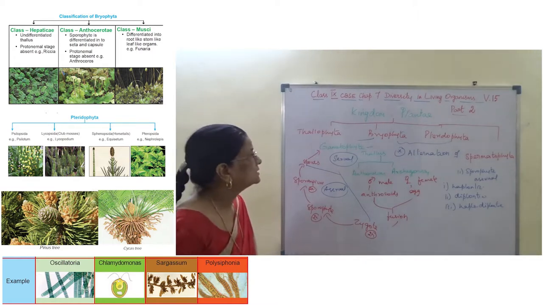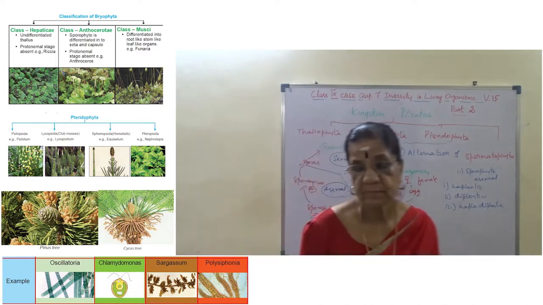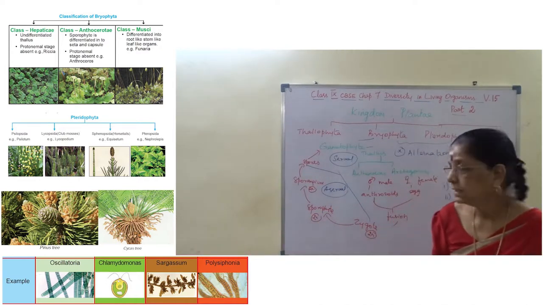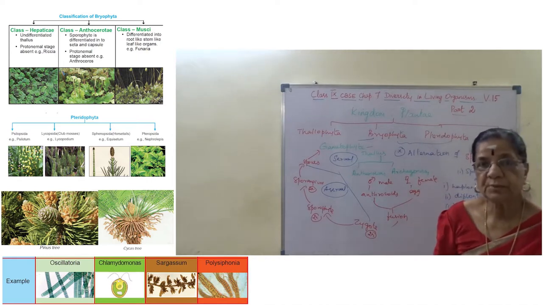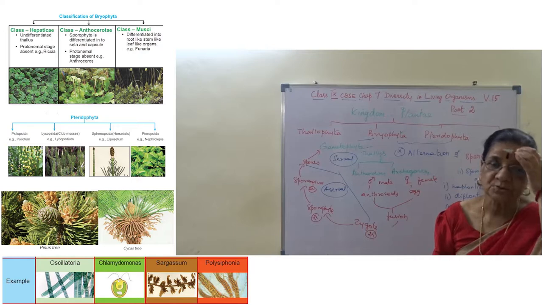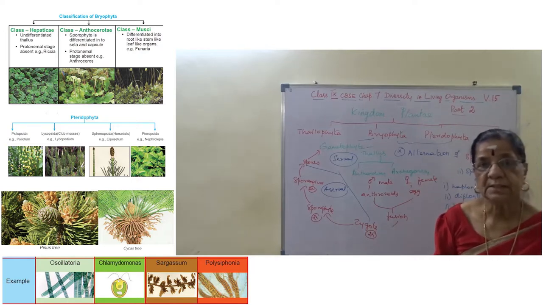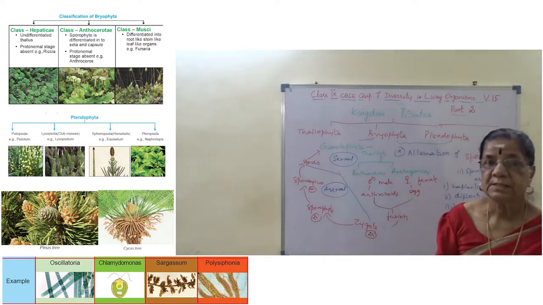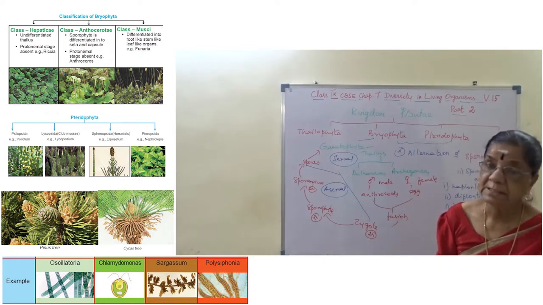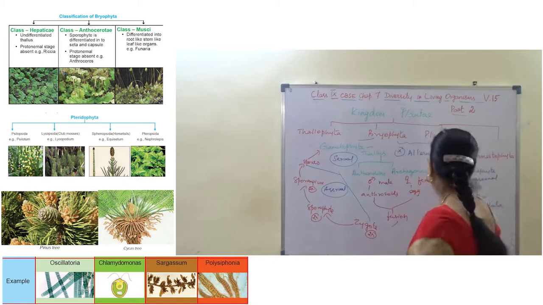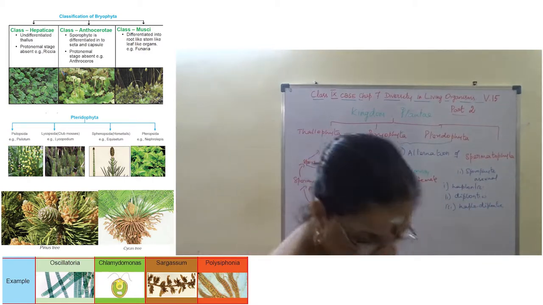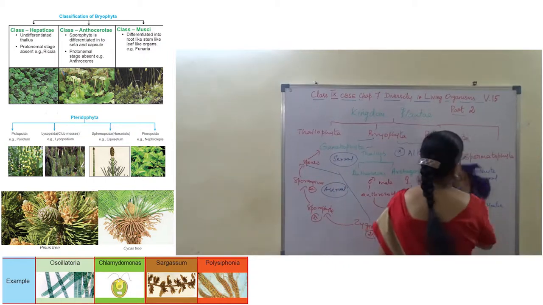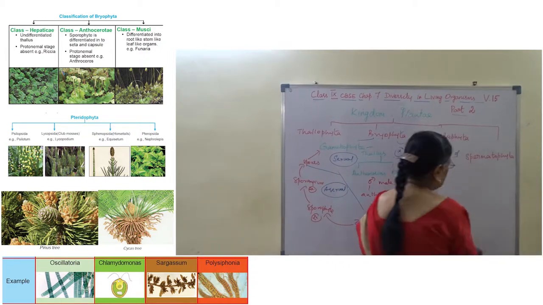Then one more: thallophyte, bryophyte and pteridophyte also come under the group cryptogams, and the spermatophyta are phanerogams. These three are non-flowering plants, whereas spermatophyta are flowering, seed-bearing plants. Spermatophyta are further divided into gymnosperm and angiosperm.